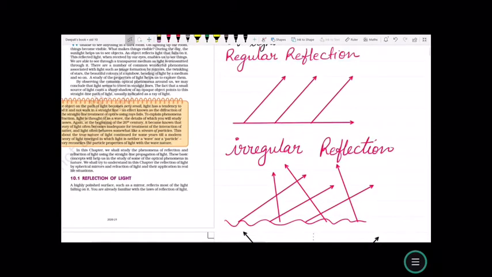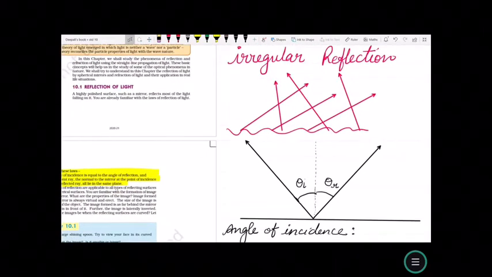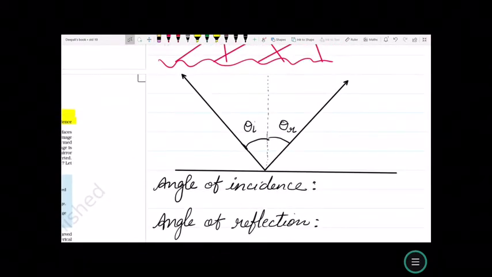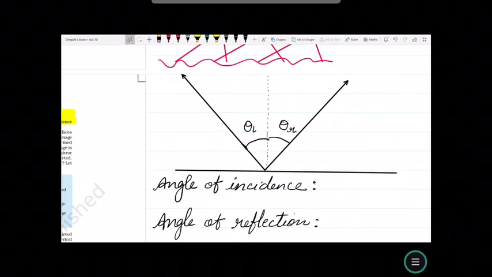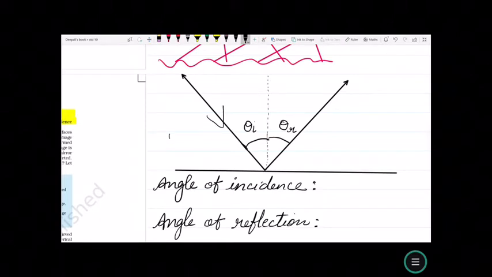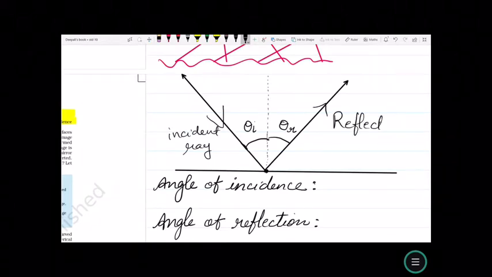Now, let us understand what is the law of reflection. But before that, we need to understand a few important terms related to it: the angle of incidence and angle of reflection. What is angle of incidence? As seen in the figure, the incident ray and the reflected ray are meeting at a point. This point is called the point of incidence, and this is the reflected ray.